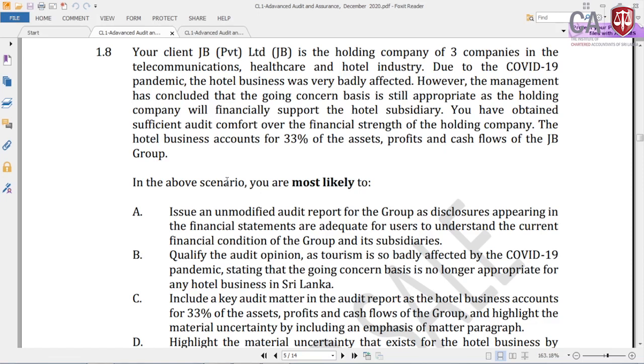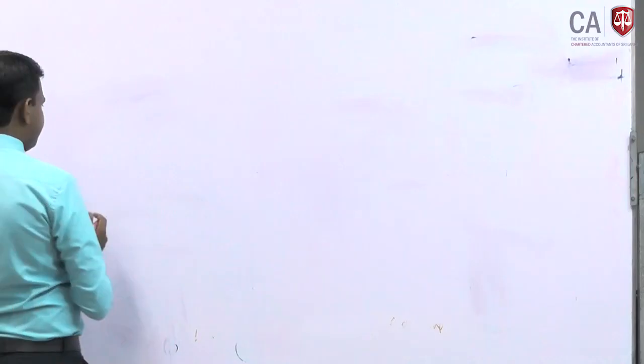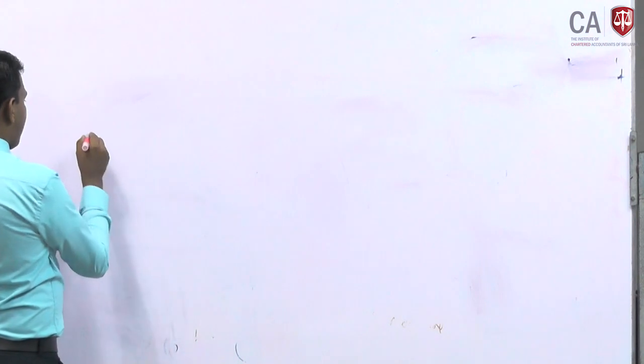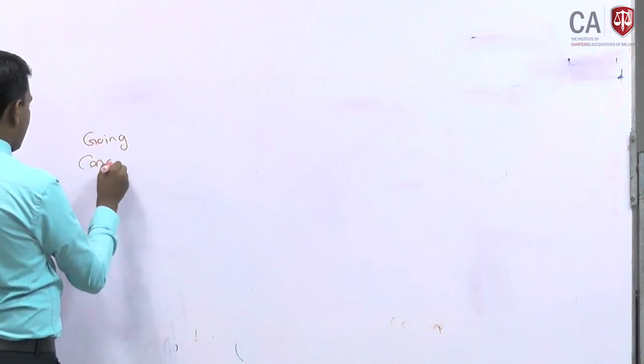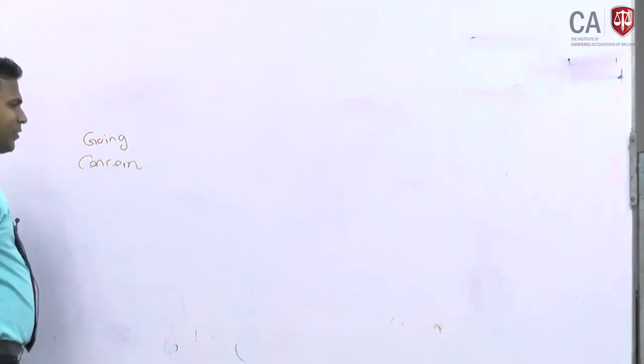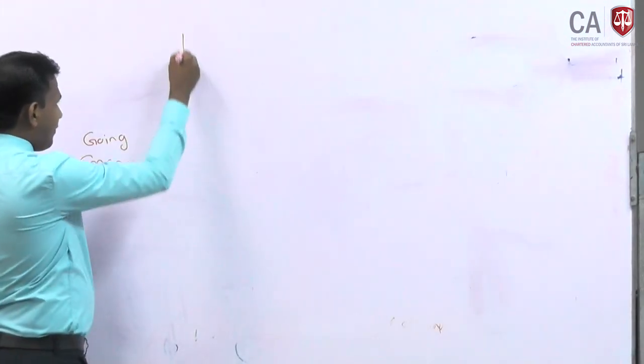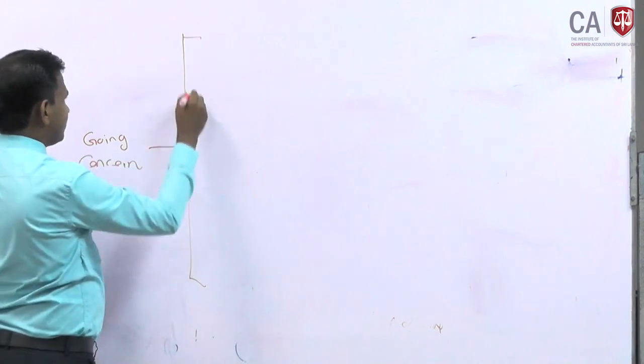Right, and also remember that going concern is a highly testable area in your syllabus. So going concern reporting, there are 4 scenarios.